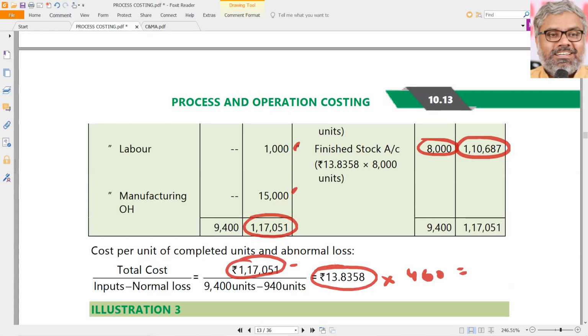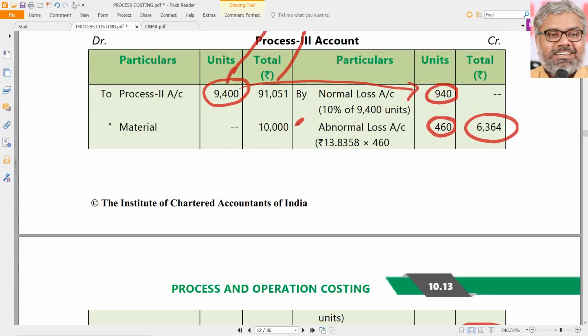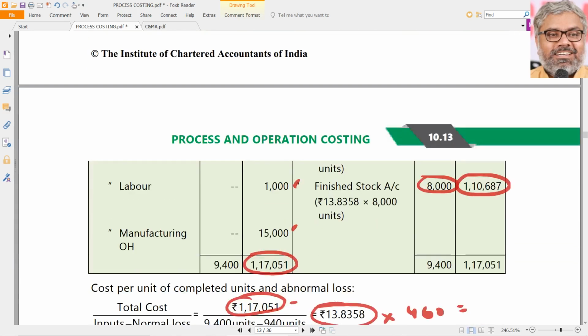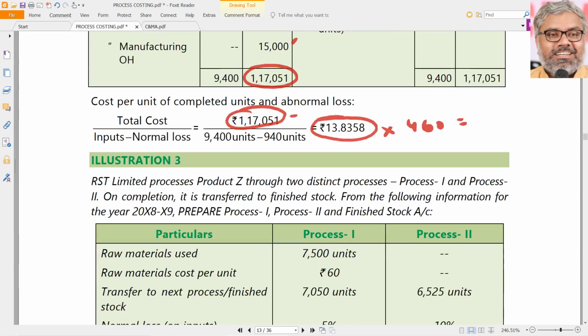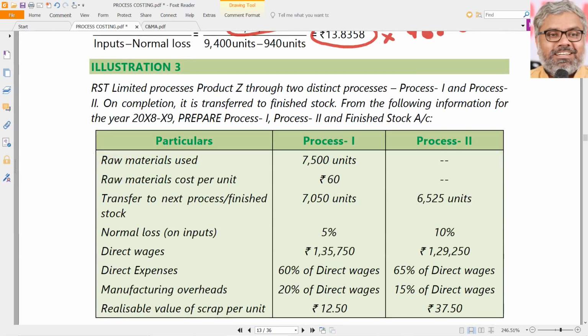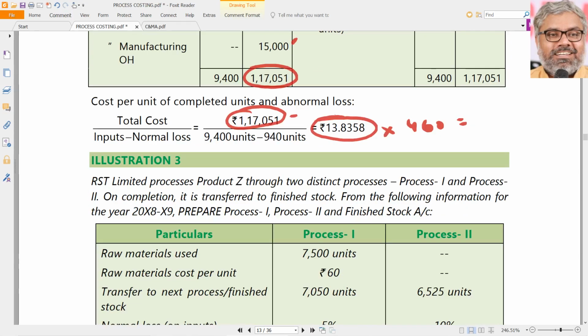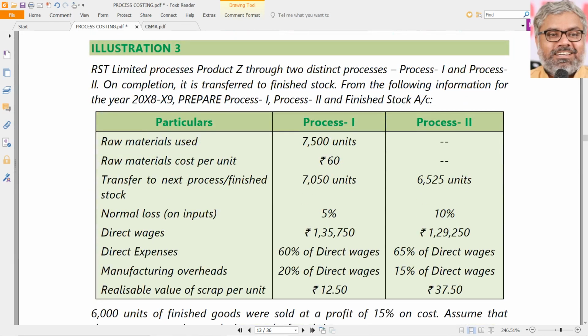So the per unit cost of good units transferred to the next process, as well as the per unit cost of the abnormal loss or gain, will always be the same. That is the main point to be noted here. If that is understood, this entire normal loss, abnormal loss topic is very clear and easy to understand. That's it. What will go to finished stock? 8,000 units with a cost of 1,10,687, with a unit cost of 13.8358. That is the conclusion of process 3.